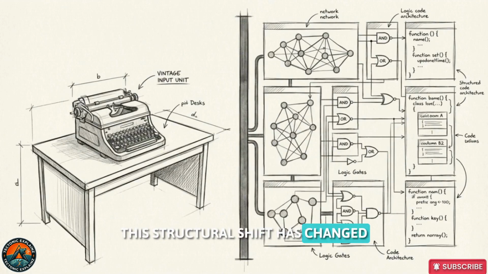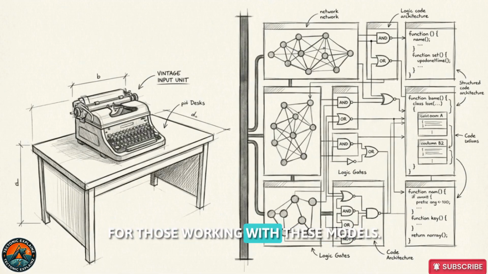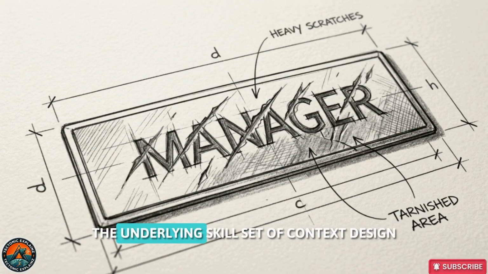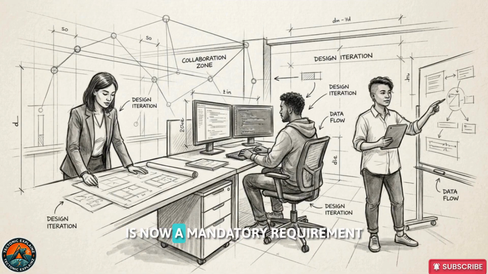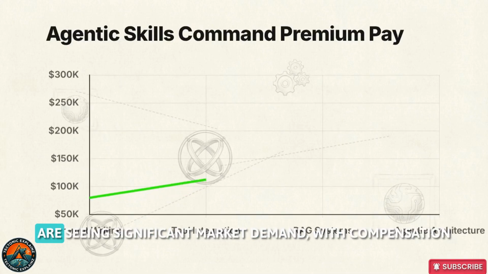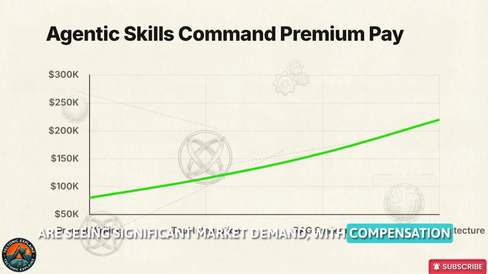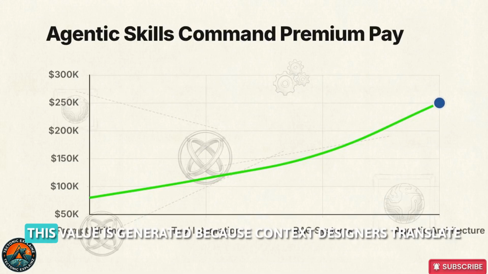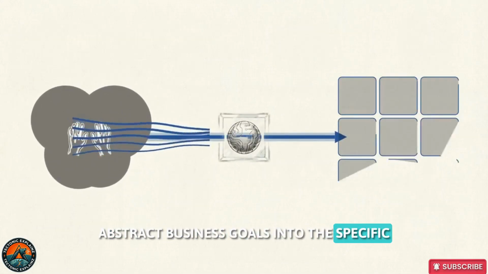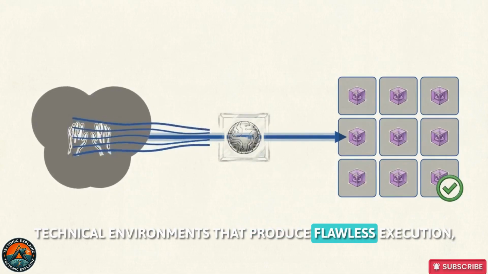This structural shift has changed the professional requirements for those working with these models. While the standalone title of prompt engineer has become less common, the underlying skill set of context design is now a mandatory requirement across technical and creative fields. Experts capable of managing these autonomous agentic systems are seeing significant market demand, with compensation reaching up to $250,000. This value is generated because context designers translate abstract business goals into the specific technical environments that produce flawless execution.